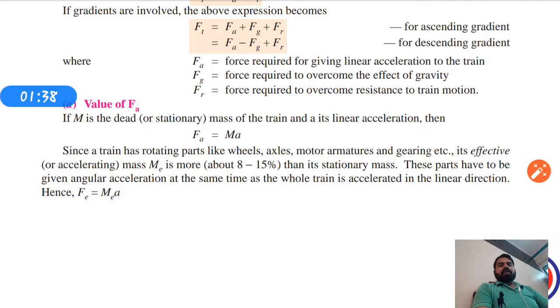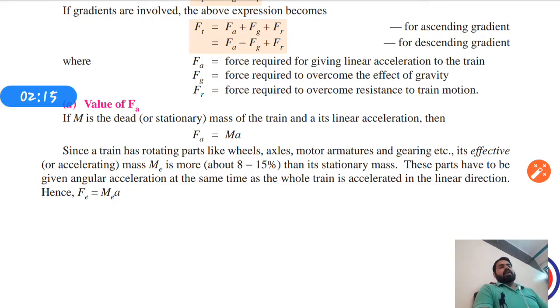Now the value of Fa: if capital M is the dead or stationary mass of the train and small a is its linear acceleration, then we can say that Fa equals Ma, mass into acceleration. The accelerating force Fa will be equal to the dead weight into the acceleration.